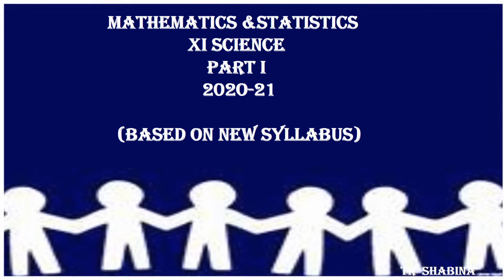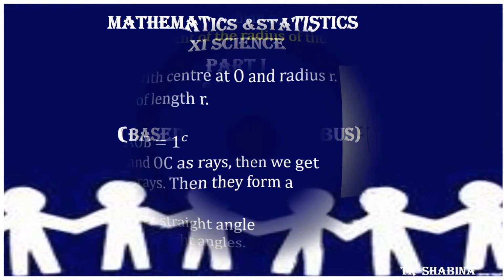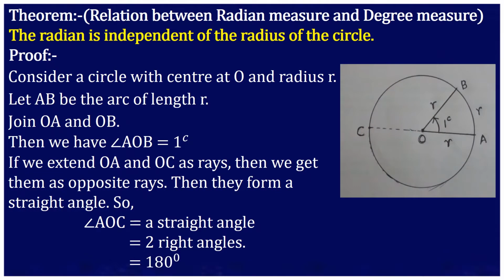In the previous video, we learned the degree measure and radian measure of an angle. Today we will be learning these things in detail. Now we will learn a theorem which gives the relation between radian measure and degree measure. The statement of the theorem is: the radian is independent of the radius of the circle.